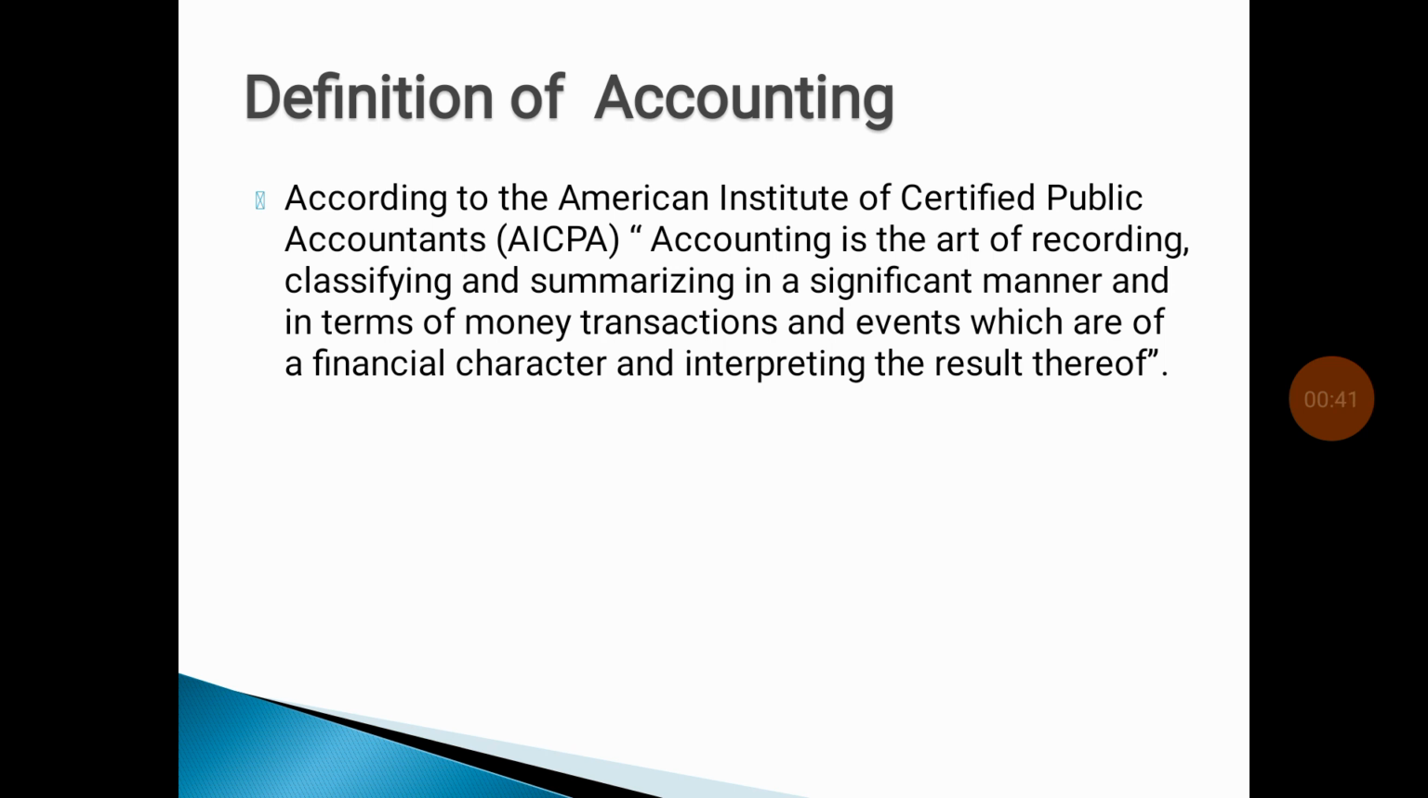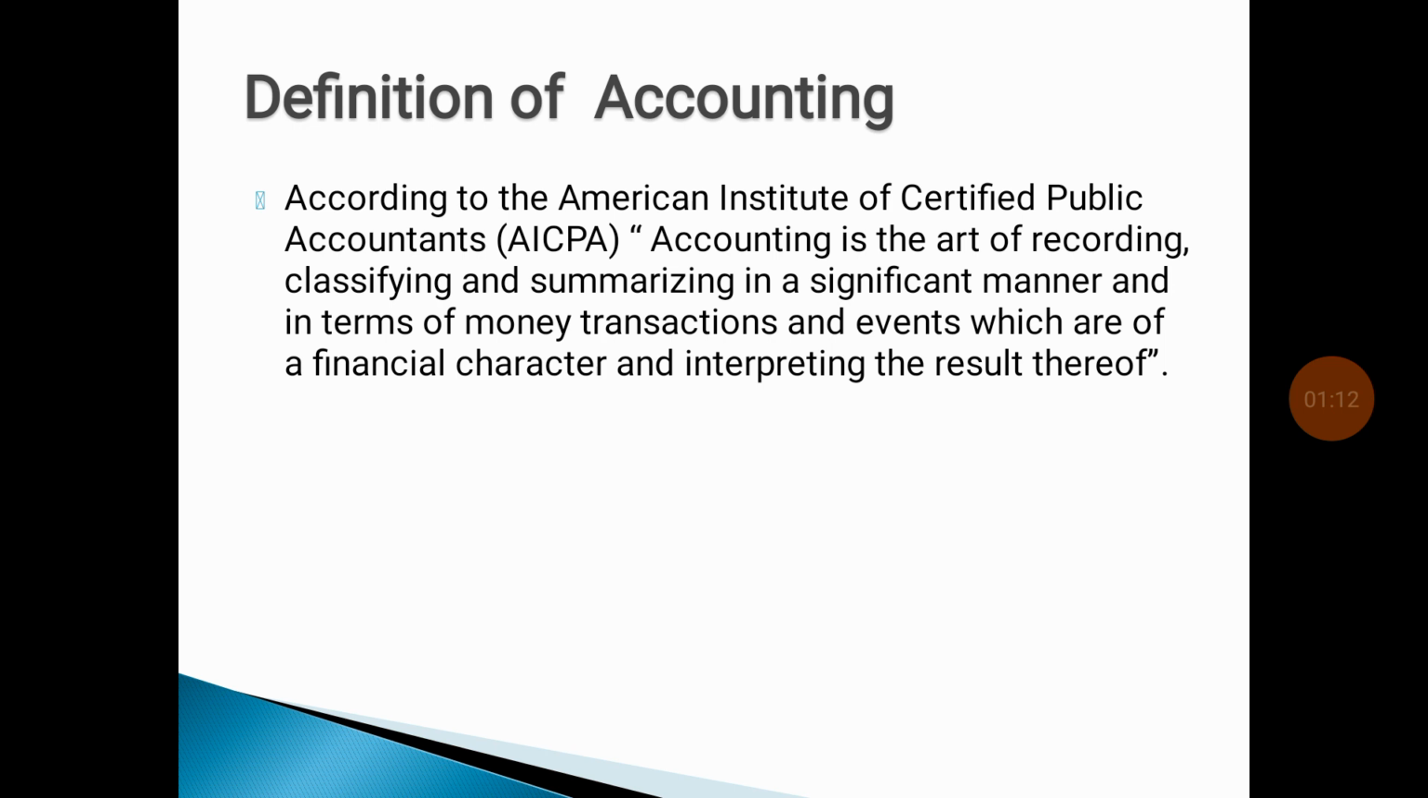So, the definition of accounting. According to the American Institute of Certified Public Accountants, AICPA defines accounting as the art of recording, classifying and summarizing in a significant manner and in terms of money, transactions and events which are of a financial character, and interpreting the result thereof. In accounting, we maintain only cash and cash related transactions.